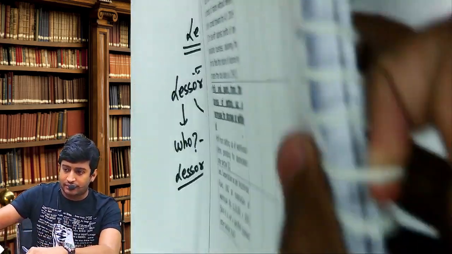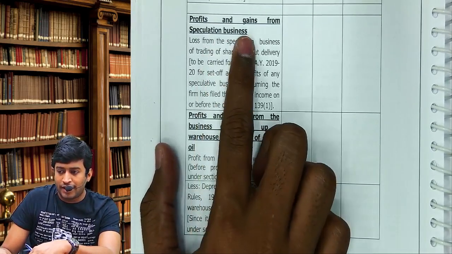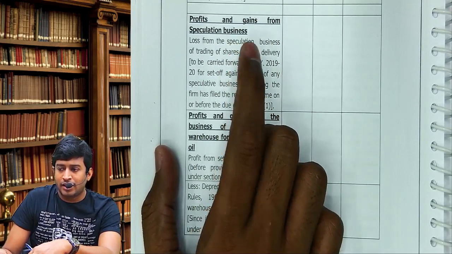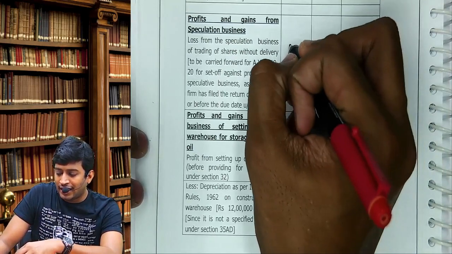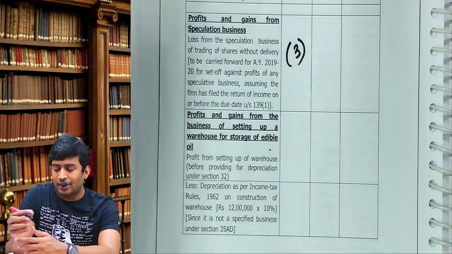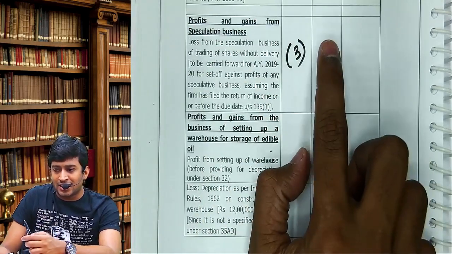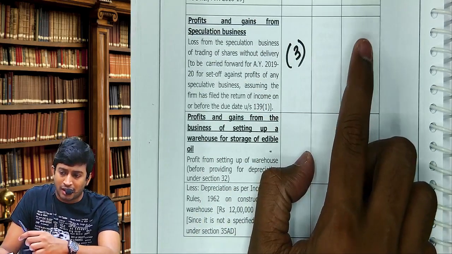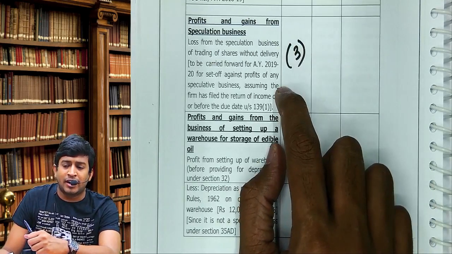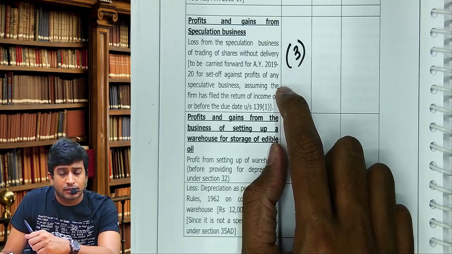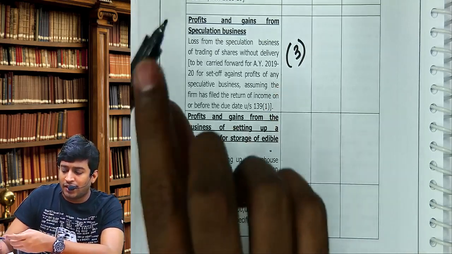Now come to page 188. Heading, profit and gains from speculation in business. How much is the loss? 3. Write in the first column in the bracket. That's it. Listen, if you write in the second column or third column, it means you're setting off this loss with non-speculative income, which is wrong. Because speculative loss can be set off only with speculative income.